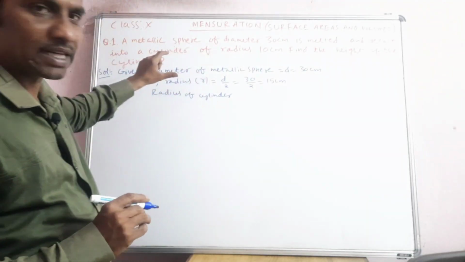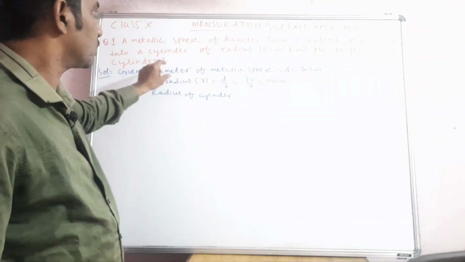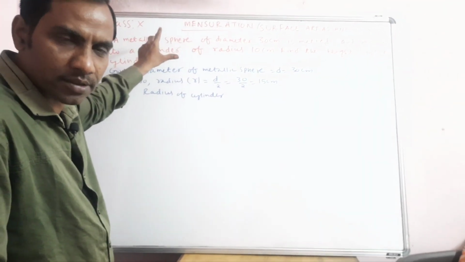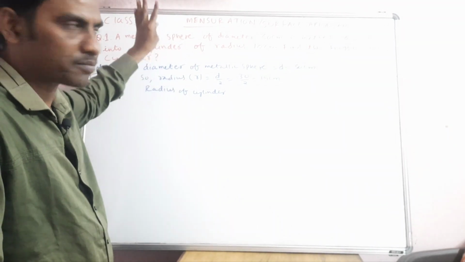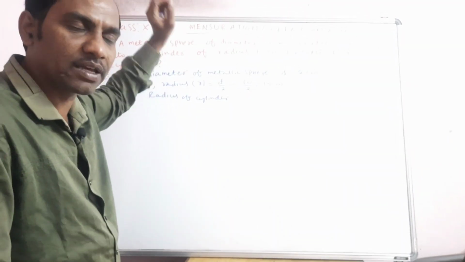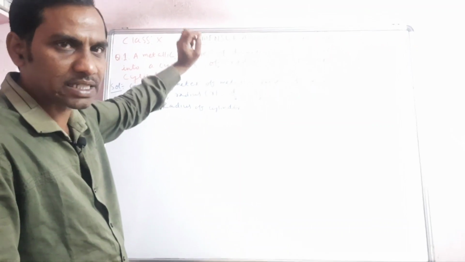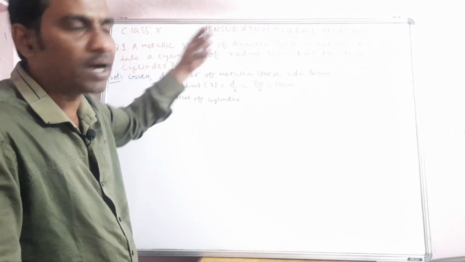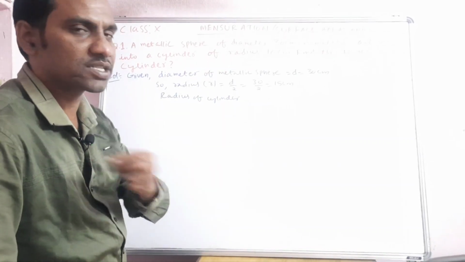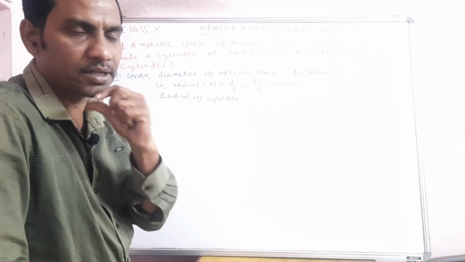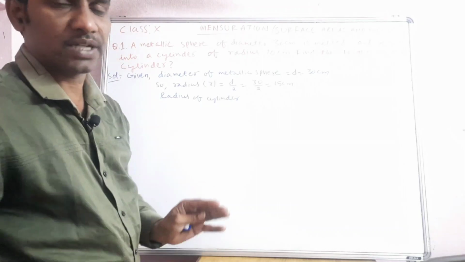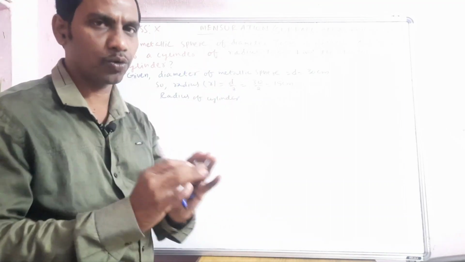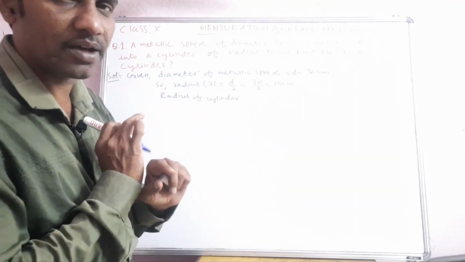Now let us see the question first. This is a previous year's question in Telangana state. The concept of mensuration, that is surface areas and volumes, is the same for all the syllabi. The only thing is, a topic called frustum will be there for CBSE, but for the Telangana syllabus and other state syllabi, the prism and pyramid topic will be there. Other than that, there is no other difference. Whether it is sphere, cylinder, cone, cube or cuboid, the formulas are all the same.